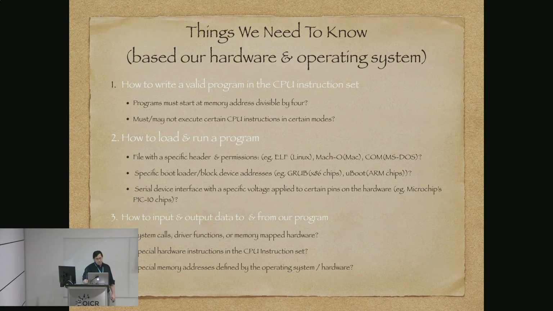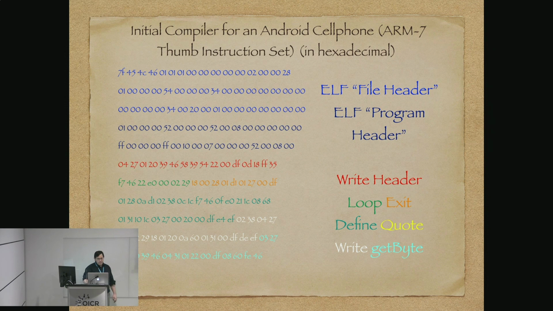So here's the example of that compiler for an ARM 7 Thumb instruction set for an Android cell phone. And if you're really, really interested, I've got an appendix at the end of these slides where people can go and check out how the assembly language gets written for that. But since not everyone necessarily is interested in ARM assembly language, this gives you an idea of how small our program can be.